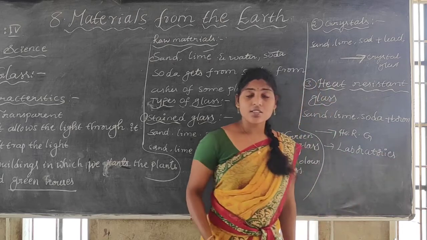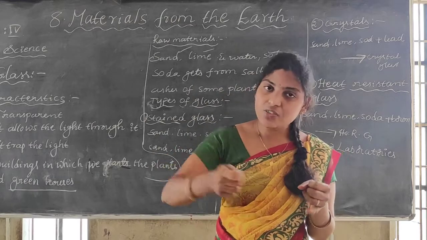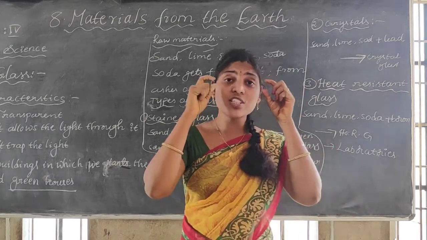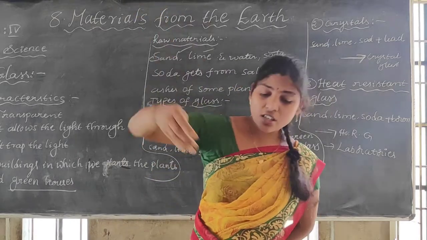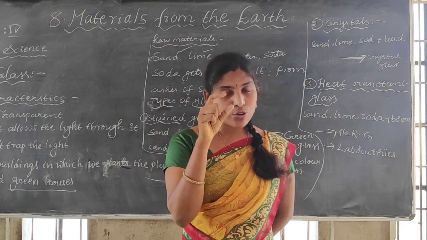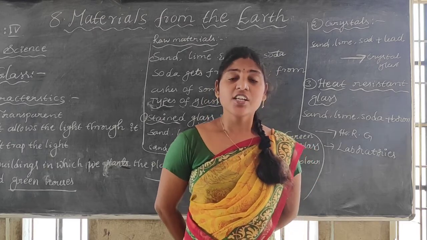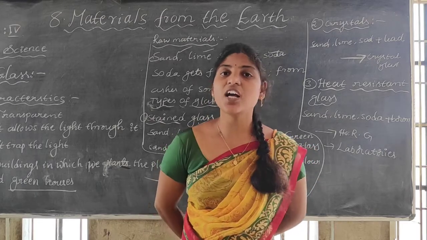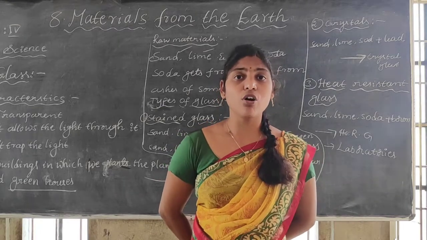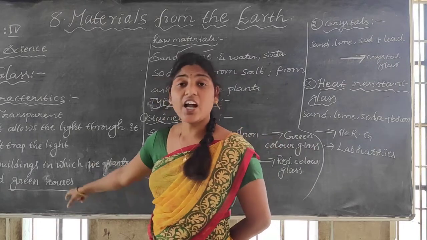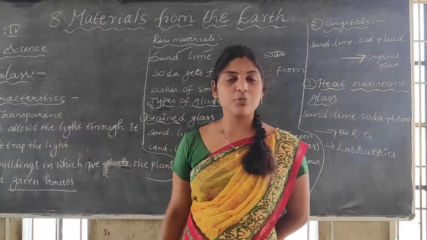So see, if there is no this glass, we can't do the activities in the laboratories, and mostly whoever is getting eyesight problems, whoever wants to see the far objects or near objects, we are watching through the telescope and microscope only. If there were no these glasses, we can't do those. We can't have the specs at all, and also we can't protect the plants from the different types of animals.